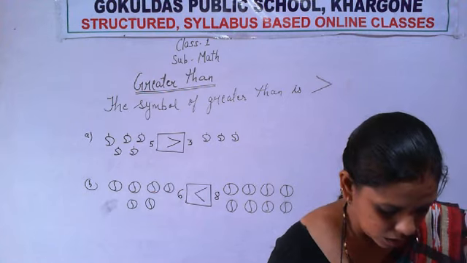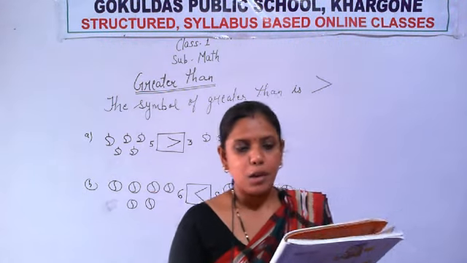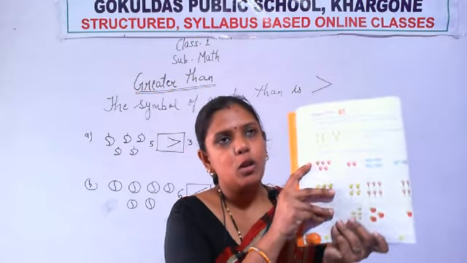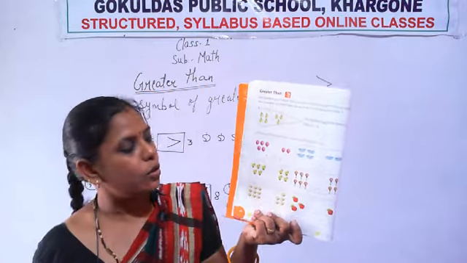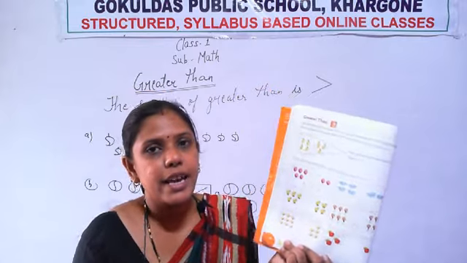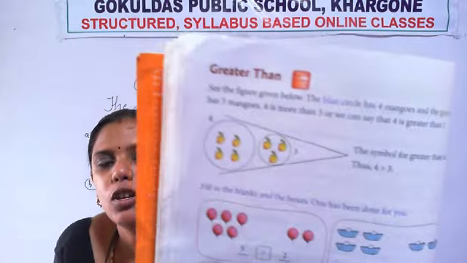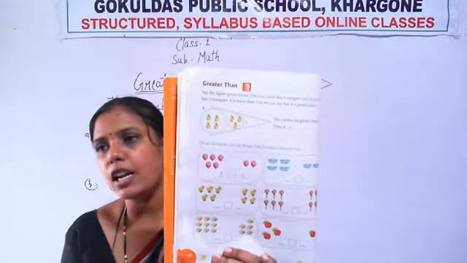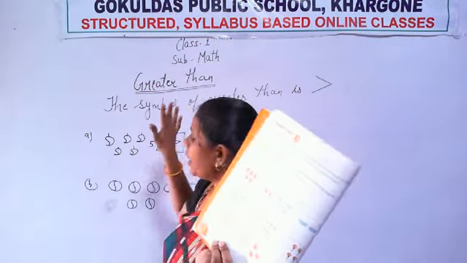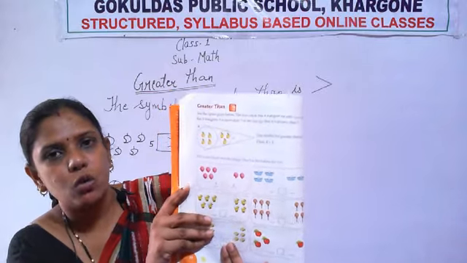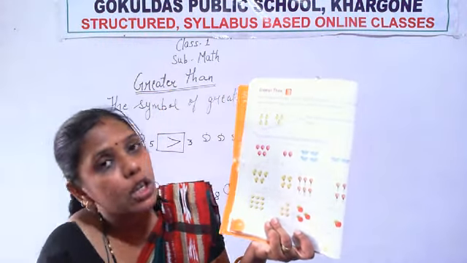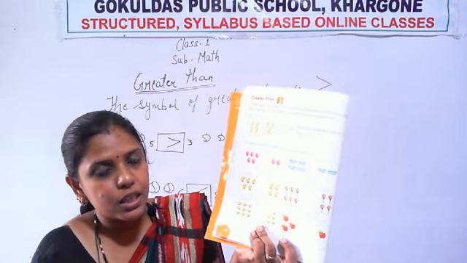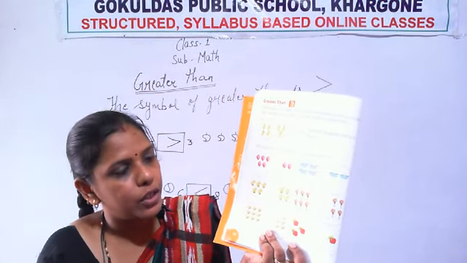Okay. Now see, open your books, page number 20. One exercise is given on that page. Are you able to see? Yes. The topic is greater than. That already I have explained to you, and 2 questions we have done. Now there are more questions given on that page. Let's solve those questions.